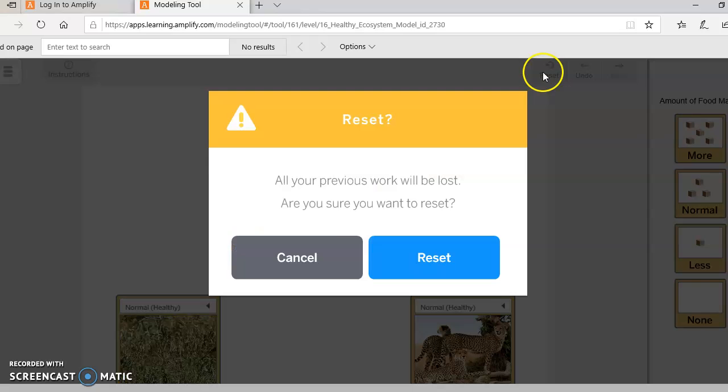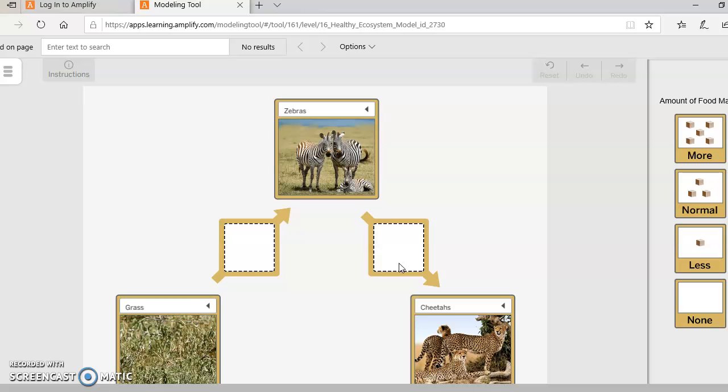Now we're going to try this 2 more times. Now let's see what will happen if my grass population is unhealthy. This can happen in a savanna ecosystem if there is not enough rain for our grass. If the grass is unhealthy, it passes the least amount of food matter to our next organisms, our zebras. I wonder, how would this affect our zebra population? It will also be unhealthy. Our zebra population will be unhealthy.